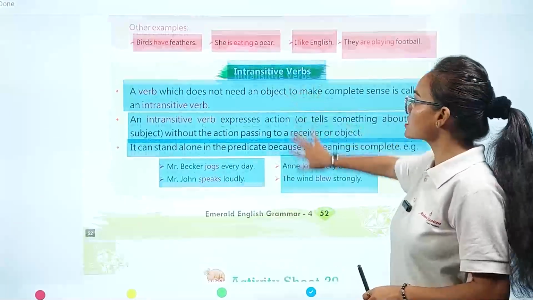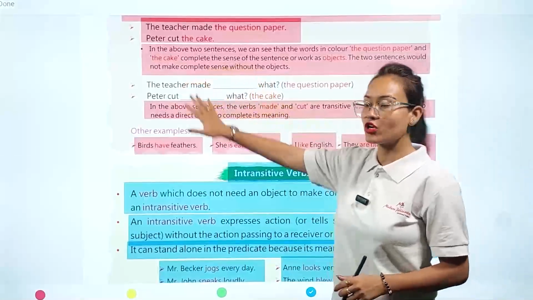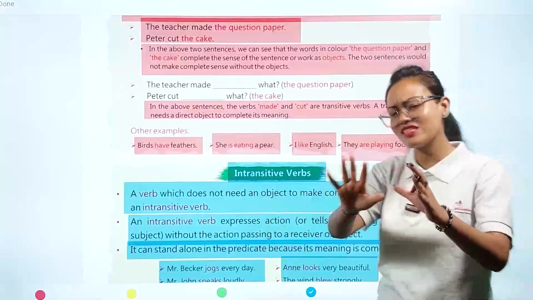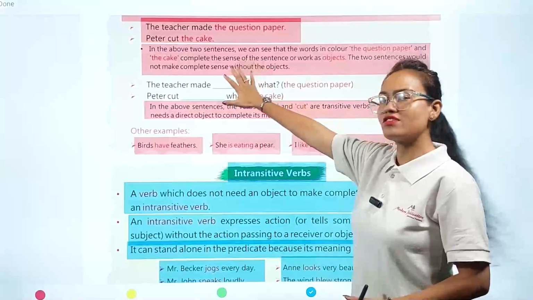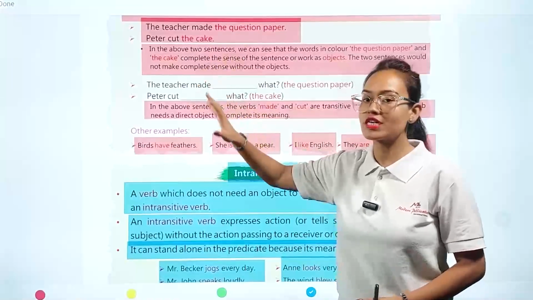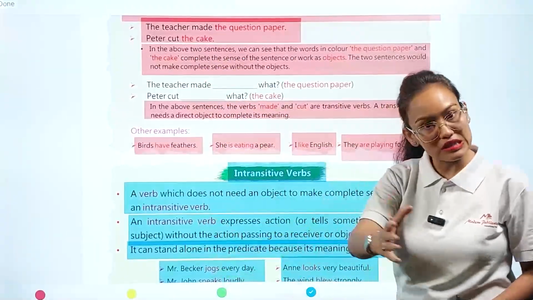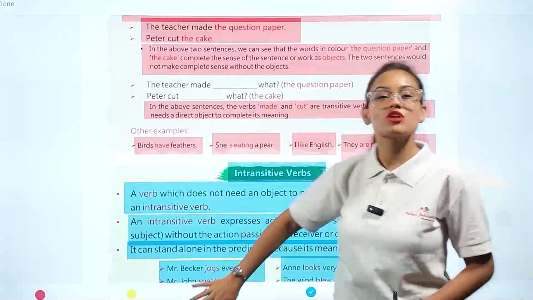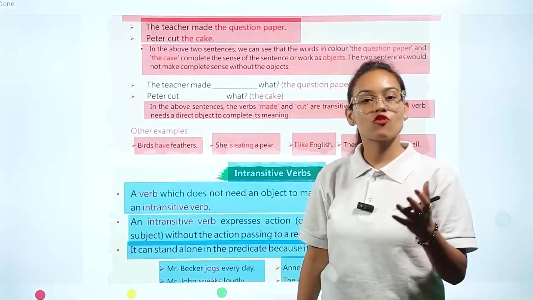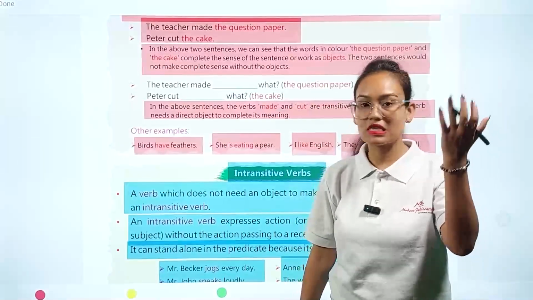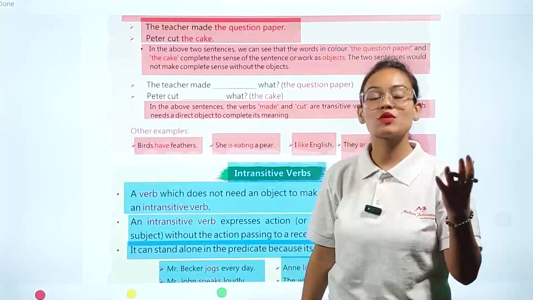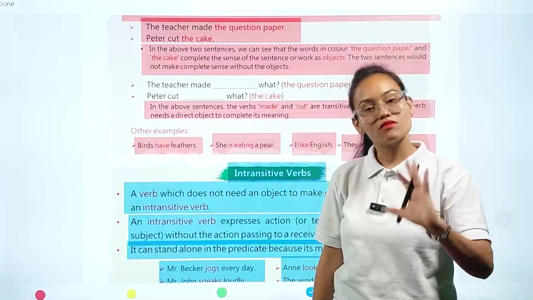So this is the differentiation between transitive verb and intransitive verb. In very simple words, my dear student, a transitive verb always needs the help of an object to complete itself. On the other hand, intransitive verbs don't need any help from the object of the sentence because they are themselves complete.